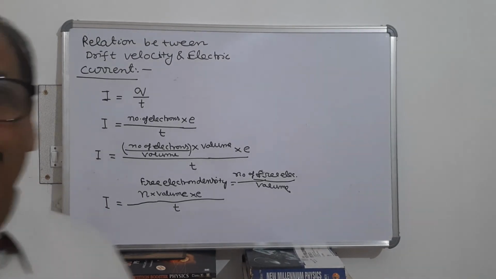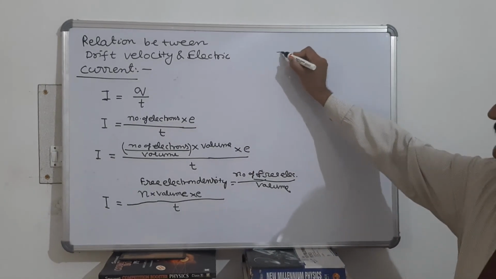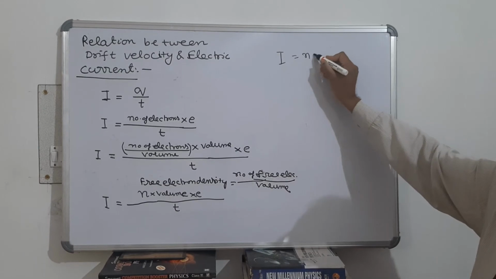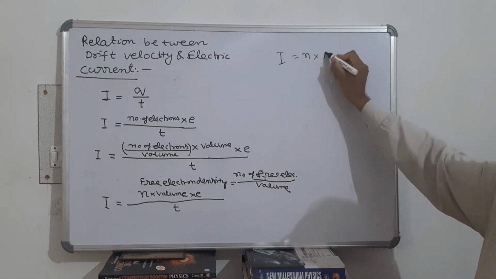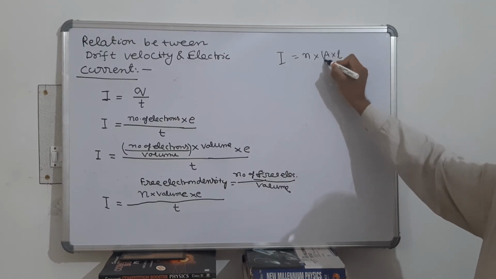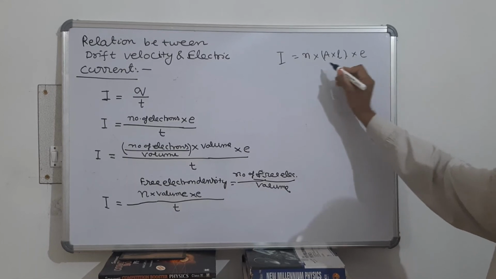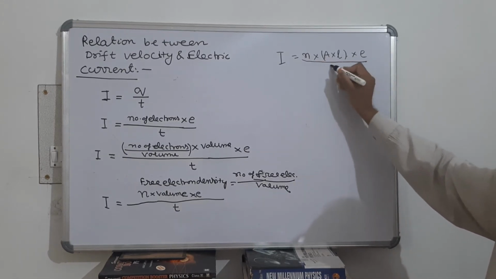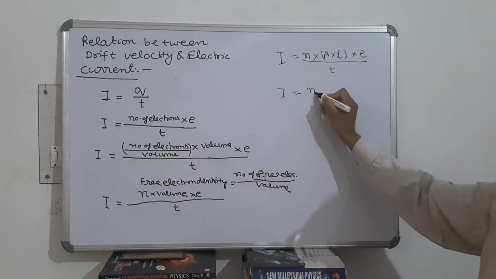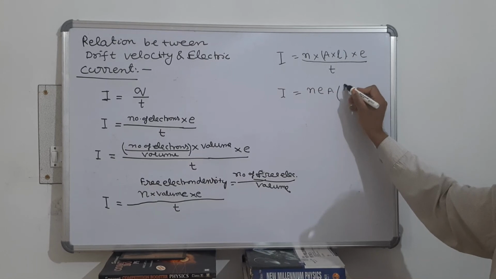So therefore, you can also write I is equal to N, and in place of volume you can write area into length, area multiplied by length being equal to volume, into the charge of the electron divided by time, which can also be written as I is equal to N e A into length upon time.